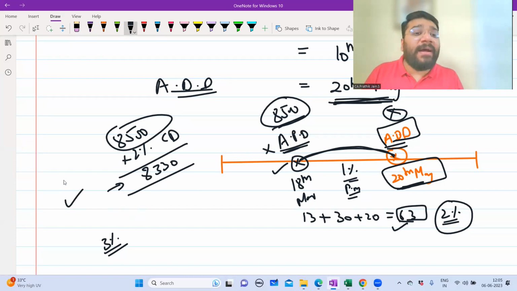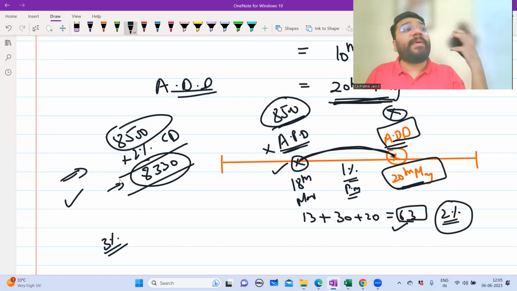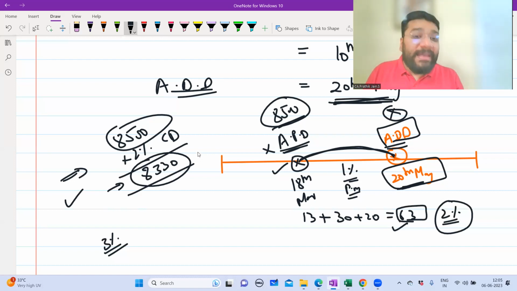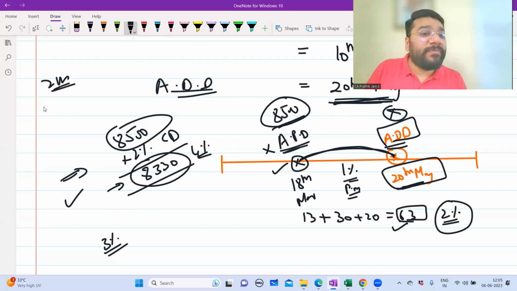Now, why will the seller agree to lose this 2%? If the seller feels that by getting this 8,330, and if I invest this money in my business or somewhere else, and if I am able to earn 4% for 2 months, then why will he say no? Because in 2 months, he's going to earn how much? 4%. For that, how much is he going to lose? 2%. So extra, how much is he going to earn? 2%.